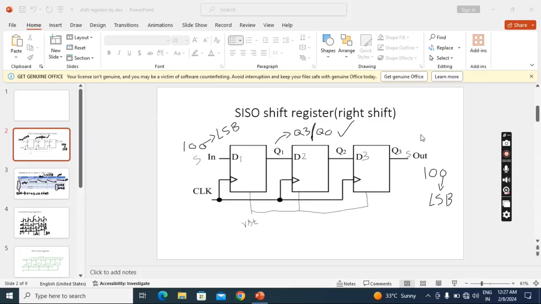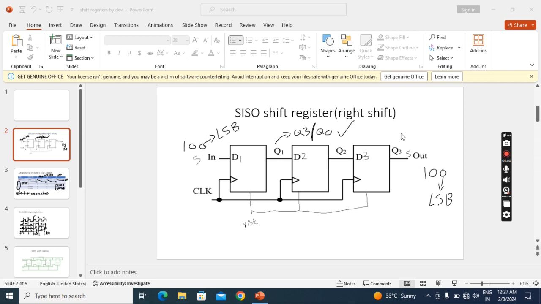In this lecture, we'll discuss the serial in, serial out shift register. This serial in, serial out can be a right shift register or a left shift register. For example, if I apply input at the left side, it will become a right shift. Suppose if I apply input at the right side, it will become a left shift. So in this diagram, I am applying my serial input at the left side, so it will become a right shift, serial in, serial out shift register.